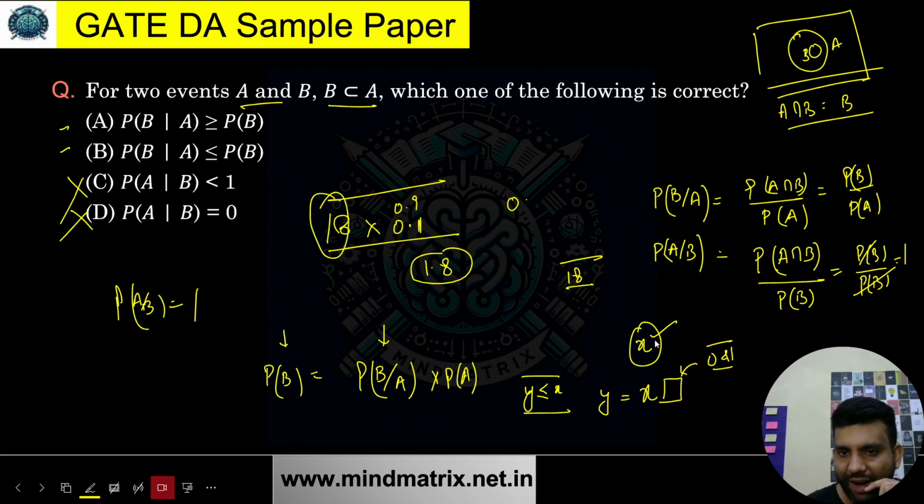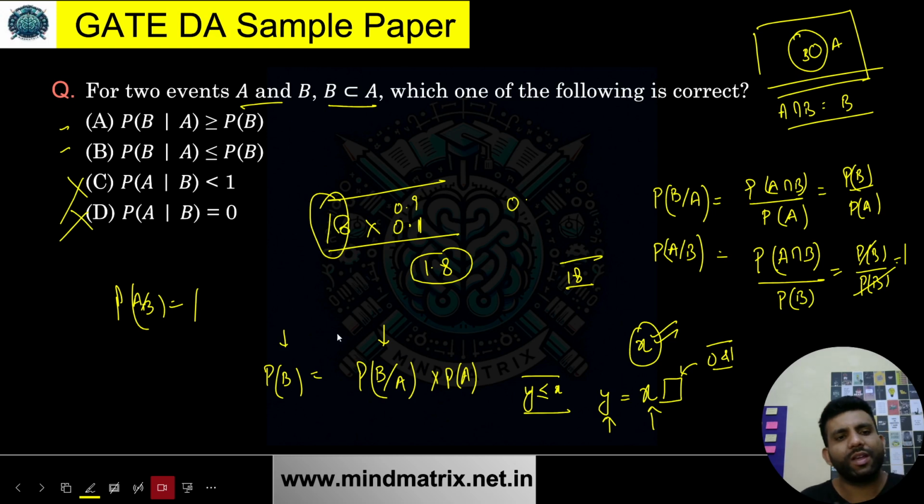Just think about this. I had x. If I multiply x with any number between 0 and 1, let's suppose I get y. So definitely y is going to be less than or equal to x. If this number is 1, then y will be equal to x. If it is 0, then y is equal to 0, and 0 is less than or equal to x. And if it is some number in between like 0.5, then y would be x by 2, still less than x. That's very simple. I hope it is clear.